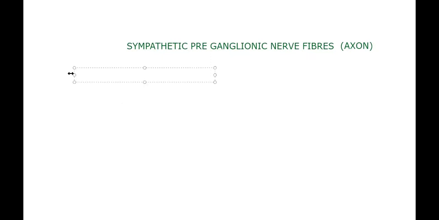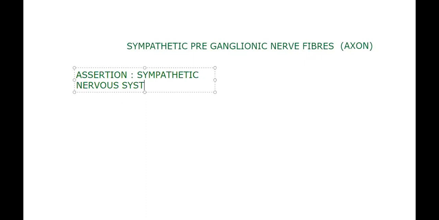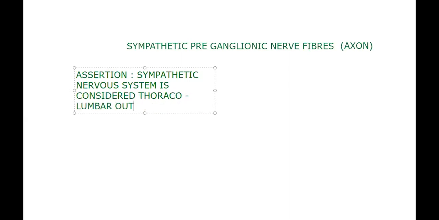So I'm framing an assertion and reason question directly. The assertion: the sympathetic nervous system is considered as thoracolumbar outflow.